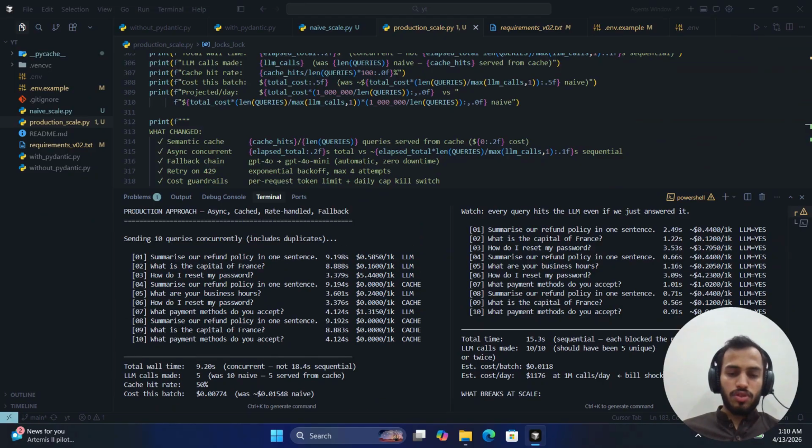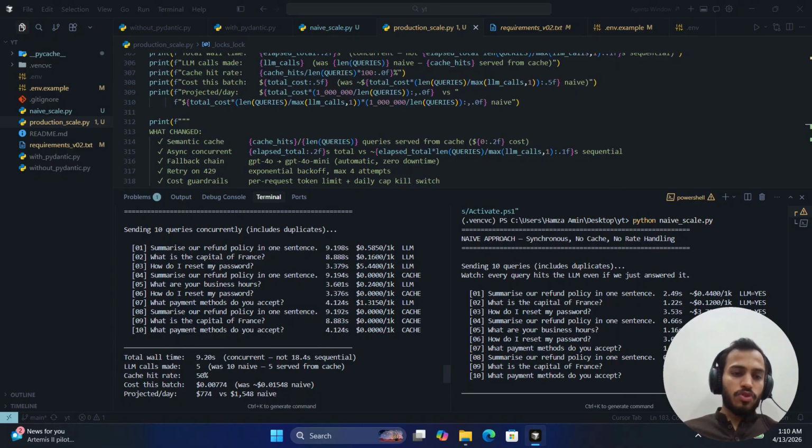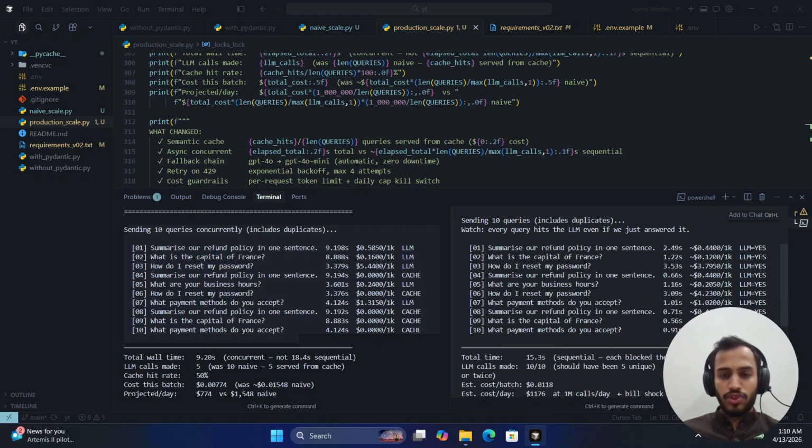Okay, now let's compare the naive version with the production version. On the left side we have the production variant, and on the right side we have the naive variant. As you can see, we use the same queries, and in the production variant we have around a 50% cache hit rate, so we have saved around 50% of the cost.